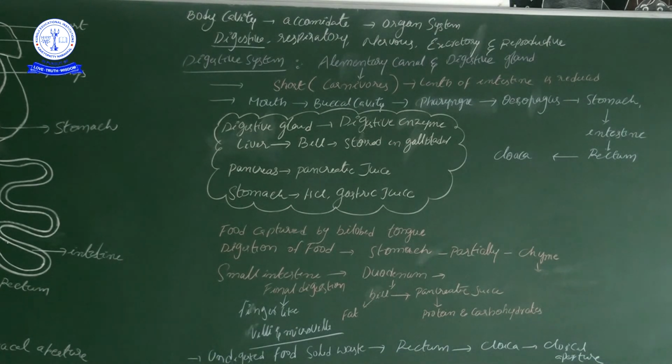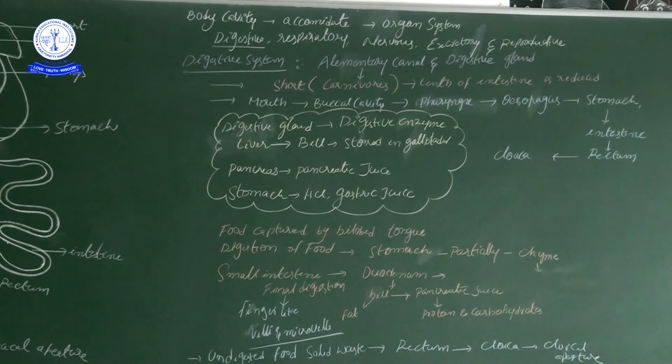The reason is that the carnivore digestive system is well advanced. It is made up of several glands, and from those glands several enzymes are secreted. Those enzymes are useful for digestion of all types of food. So that is the reason for the short alimentary canal, because it is a carnivore. And one more reason is that the length of the intestine is reduced.